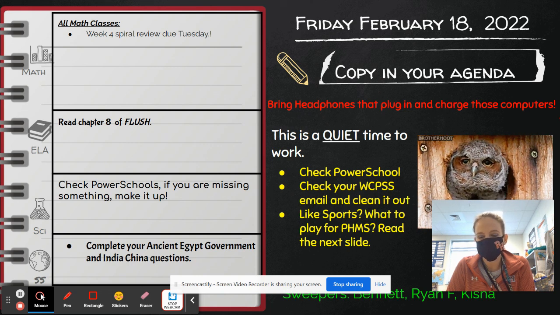Those chapters are linked in Google Classroom if your child would prefer to listen to the audio and read along in their books. So we'll continue our reading, and we'll start focusing on our author's point of view leading up to our end of unit, which will have an essay that we work on in class.